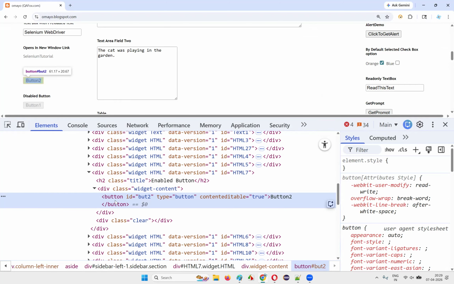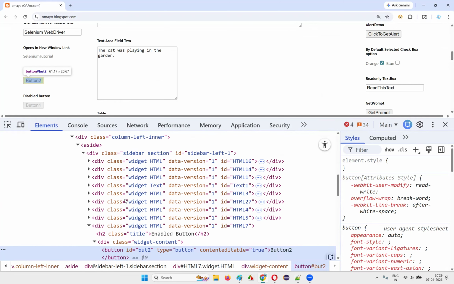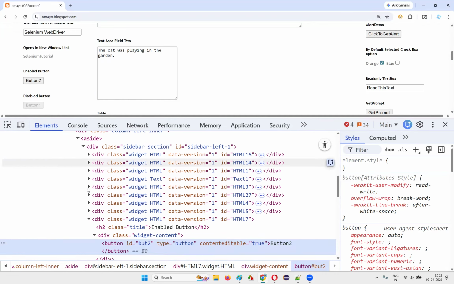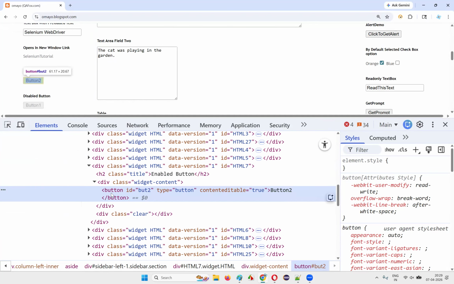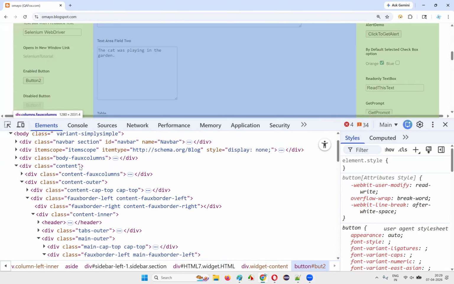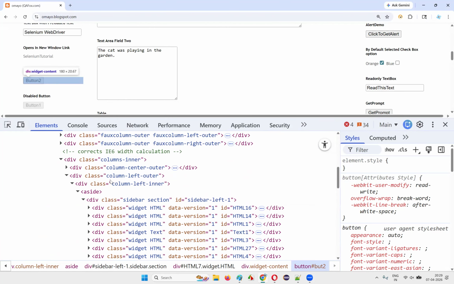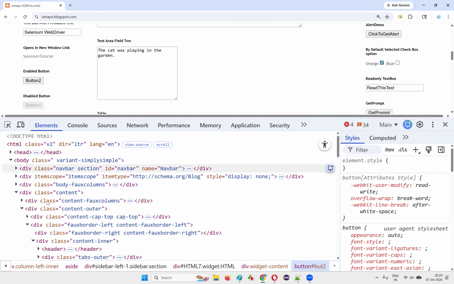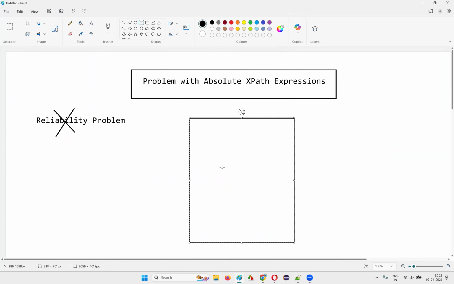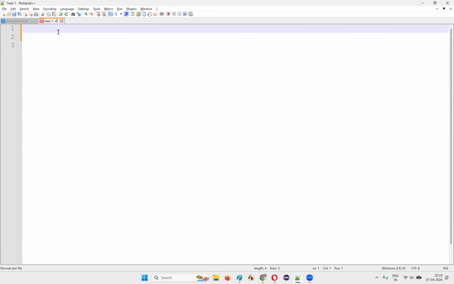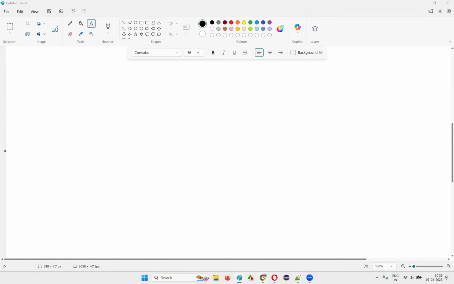But the problem here is that this is very big. Still we can achieve this. I'll do a reverse kind of approach here. Absolute XPath expression means we have to start from the HTML tag, right? But I'll do it in a reverse manner. So the button is there. Let me write down the button here. There's a button tag I need to locate.